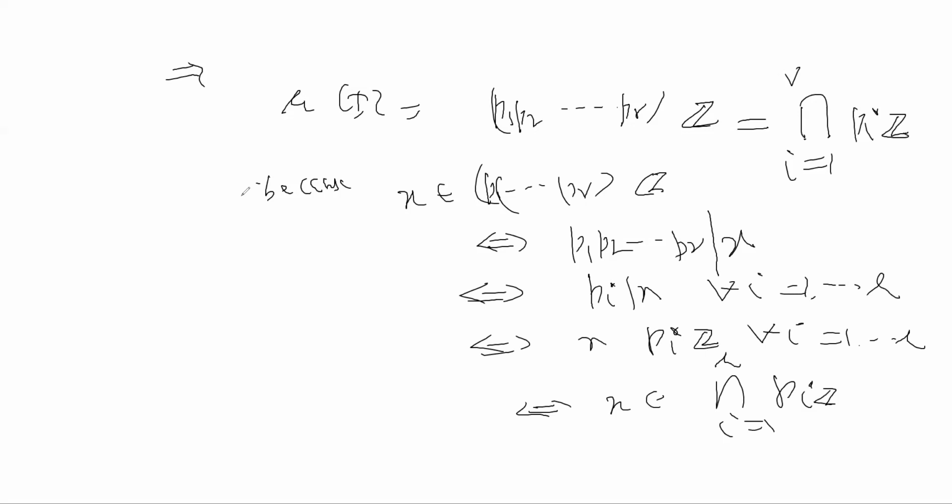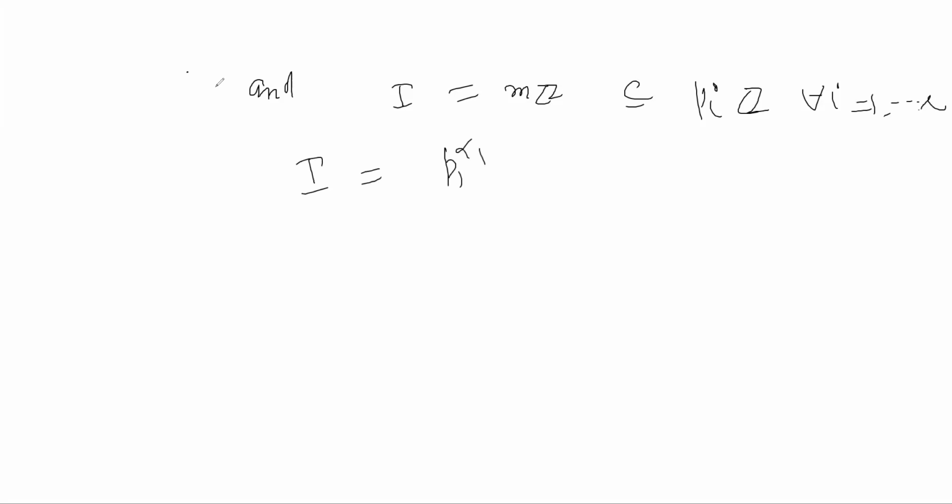So this means for any ideal I which is mZ, it is equal to the intersection of the ideals PiZ, i running from 1 to R, और हर कोई PiZ जो है वो इस आइडियल mZ को कंटेन करता है, and I equal to mZ is a subset of PiZ for all i running from 1 to R, है ना? क्योंकि आपका m जो है वो क्या है, because I आपका ये है, I है आपका p1 alpha 1, so on pr alpha r Z.